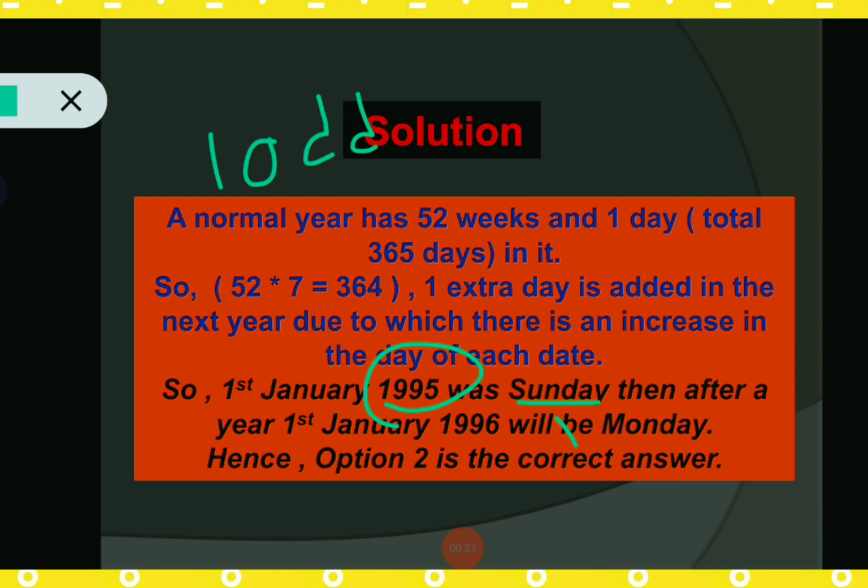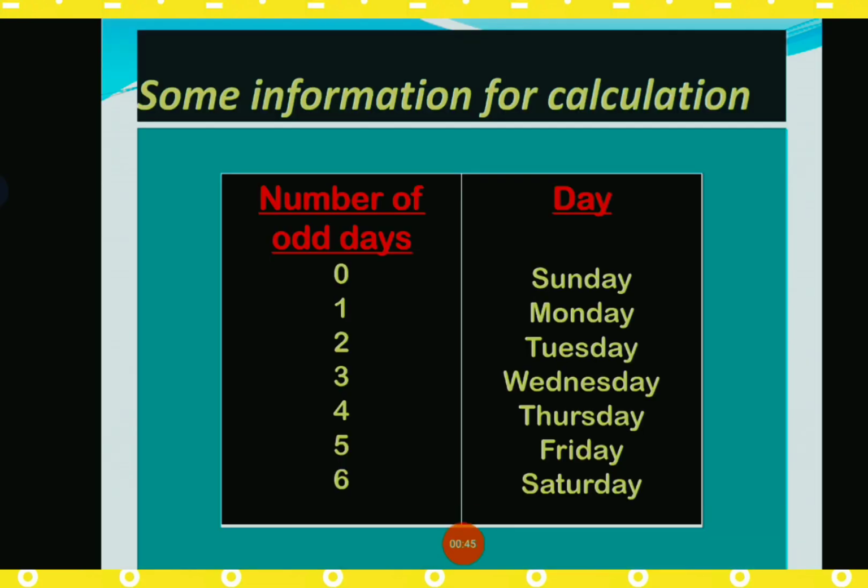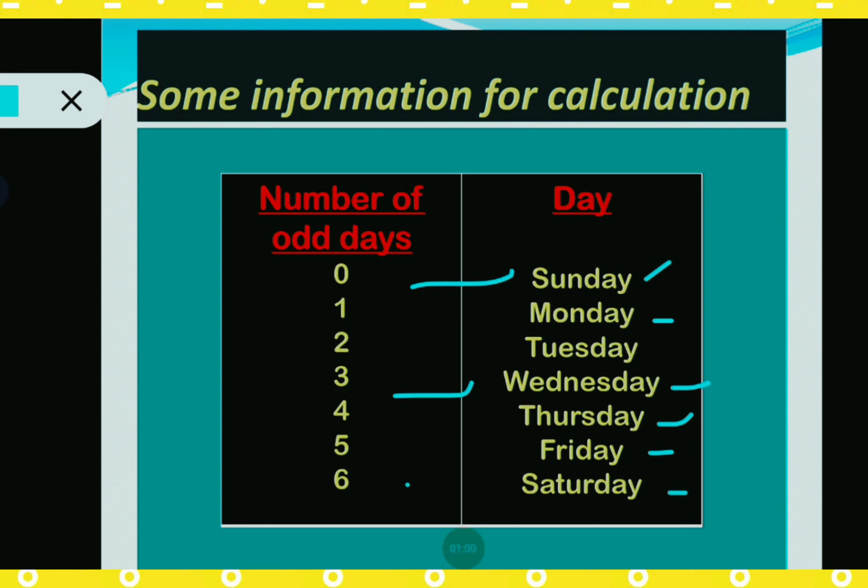Now move on to the previous session slide. Here we can see the chart: 0 odd days indicates Sunday, 1 is Monday, 2 is Tuesday, 3 is Wednesday, 4 is Thursday, 5 is Friday, and 6 is Saturday.